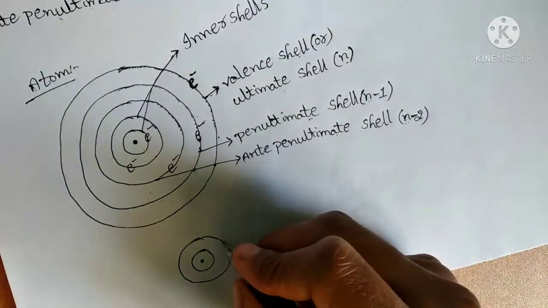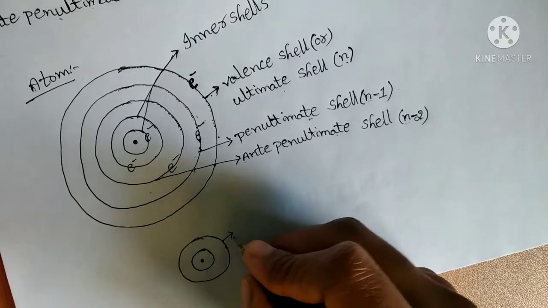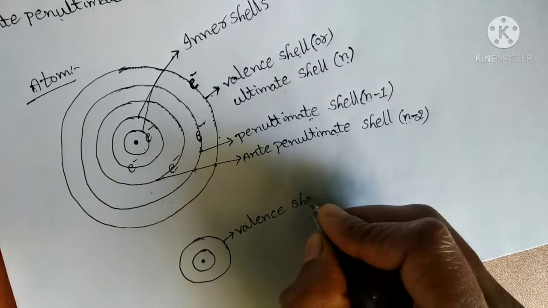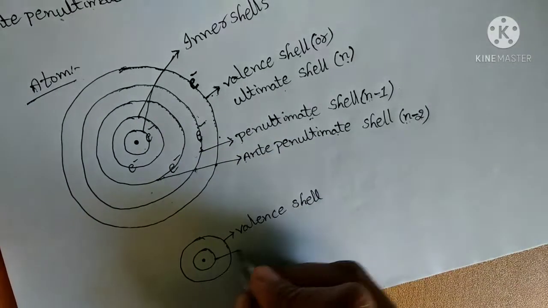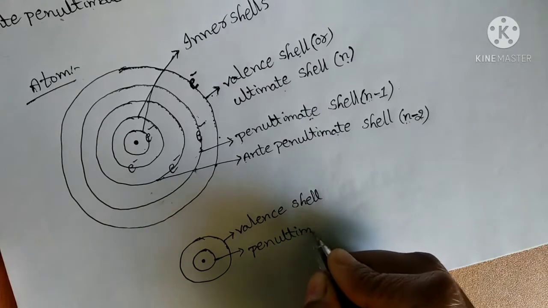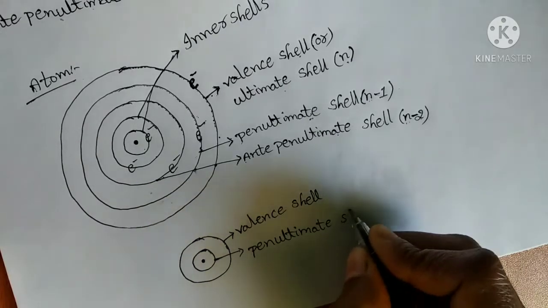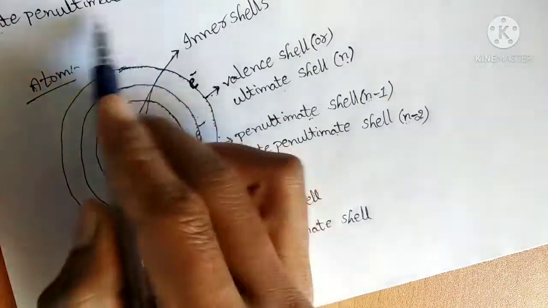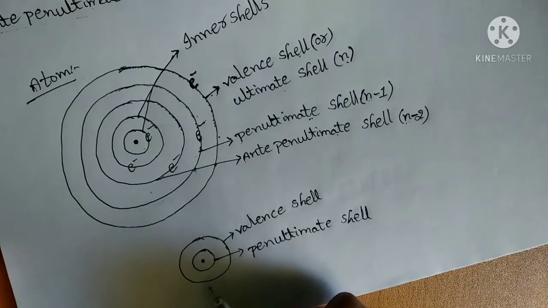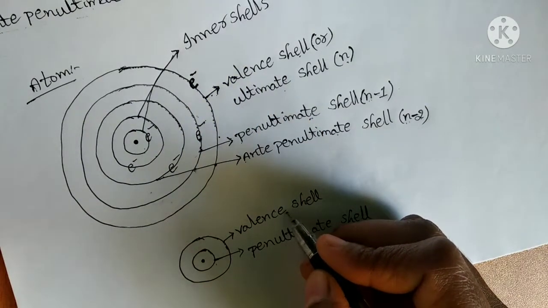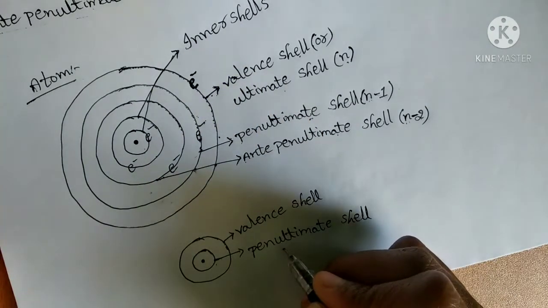The last shell is considered the valence shell or ultimate shell, and before this we consider the penultimate shell. In this case, there is no anti-penultimate shell, because it has only two shells.